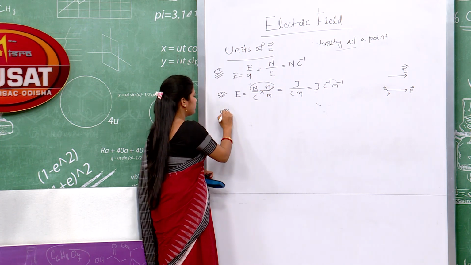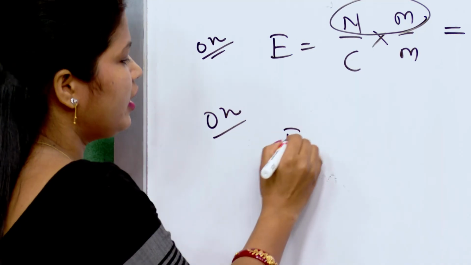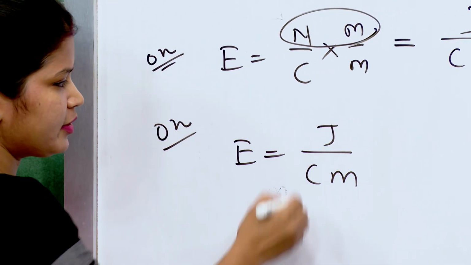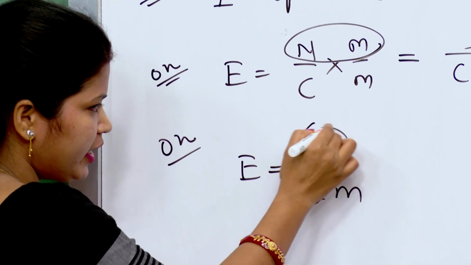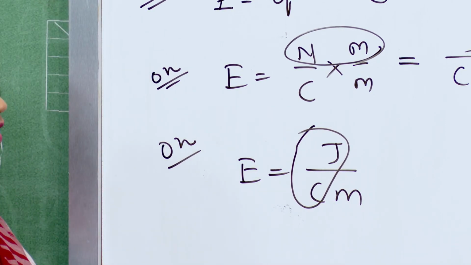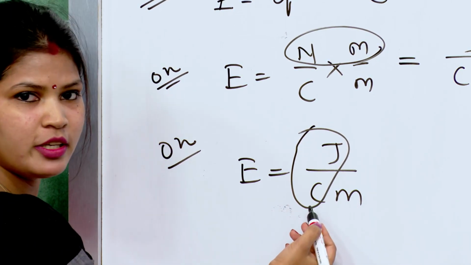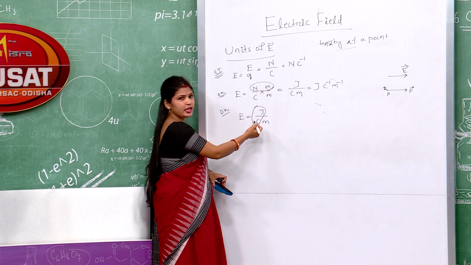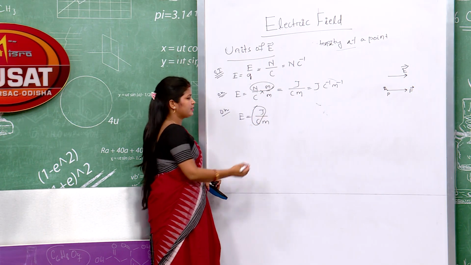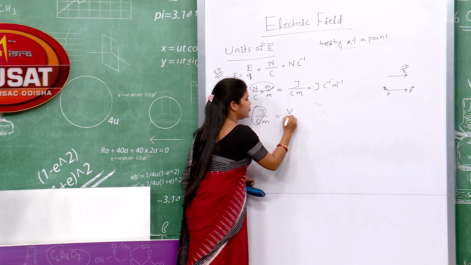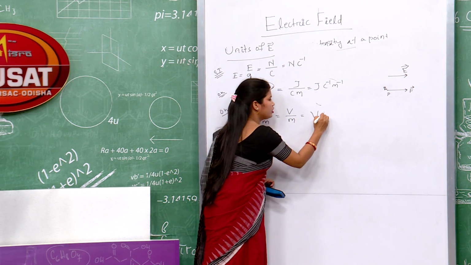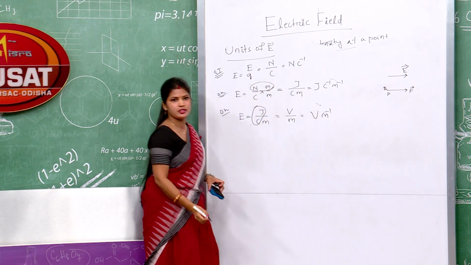Or also we can write E is equal to joule per coulomb into meter. So, joule per coulomb, that is W upon Q, work upon charge, gives potential. So, it is V upon M, that is volt into meter inverse.